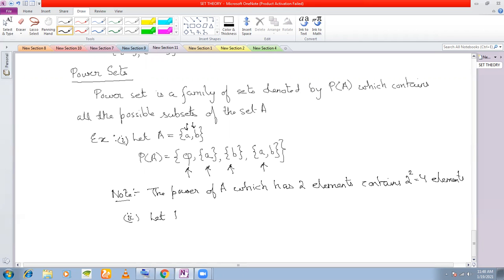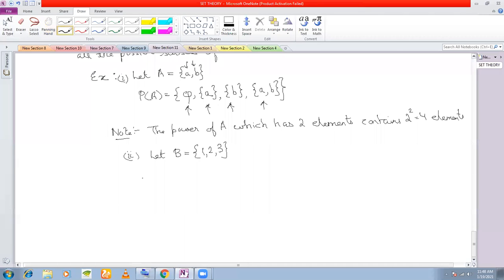Let us take another example. Let us take the set B as {1, 2, 3}. Then what should be the power set of B? Therefore, P(B) will be equal to, first of all, your null set. Next, the singleton set {1}. Next subset will be the singleton set {2}.